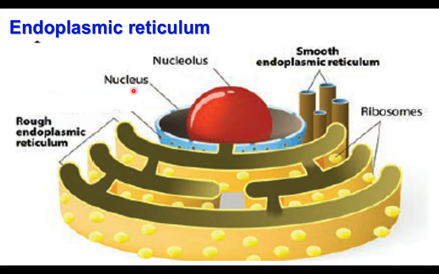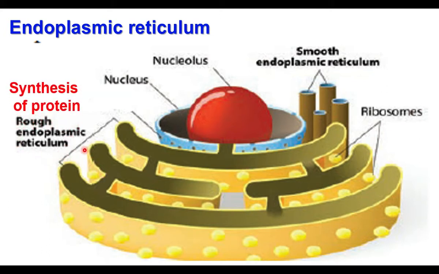When the endoplasmic reticulum has ribosomes on the surface, it is the rough endoplasmic reticulum. When ribosomes are absent, that is smooth endoplasmic reticulum. What are the two types of endoplasmic reticulum? Smooth endoplasmic reticulum is without ribosomes. When ribosomes are attached on the surface, that is rough endoplasmic reticulum.